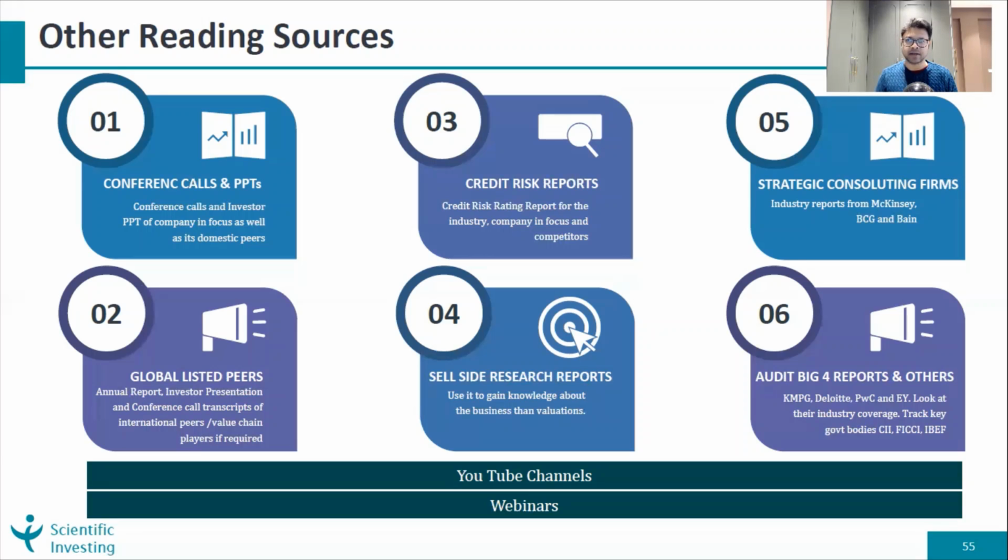They have a rating mechanism where they rate from AAA to D and so on. So the websites of these credit rating companies are much more useful than just clicking the Screener link and reading the credit rating report, and we'll go through how we can use them for various purposes.